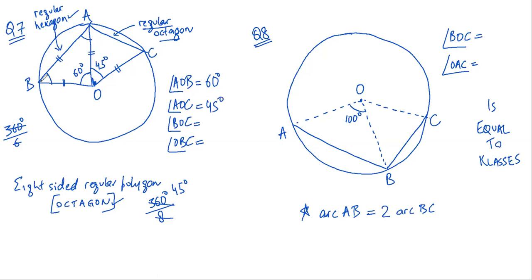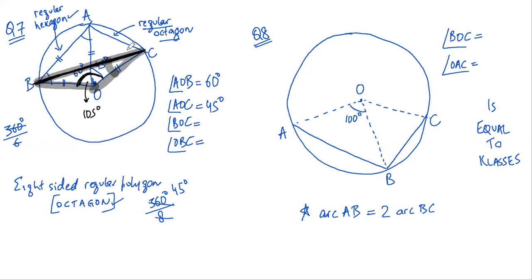BOC, again I need to join this, is 105 degrees. This whole angle is 105 degrees. This side is equal to this side. I can see that again this is an isosceles triangle.